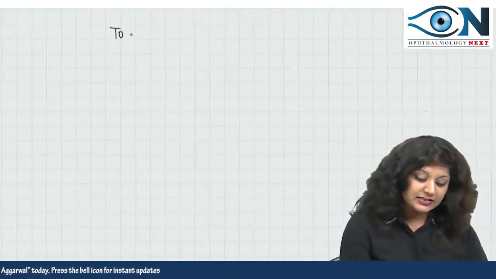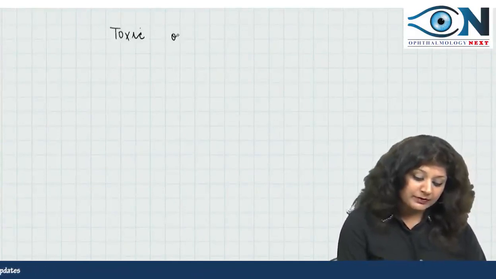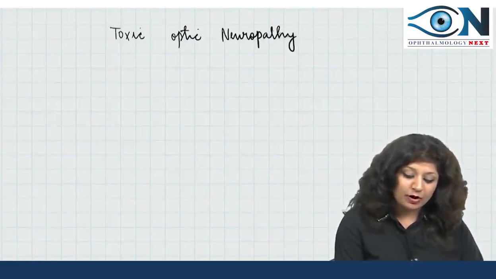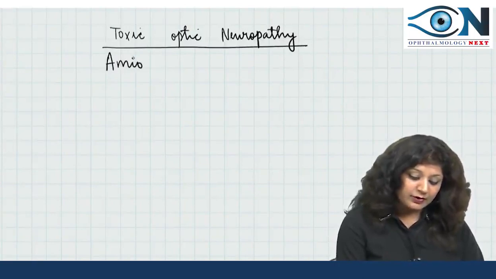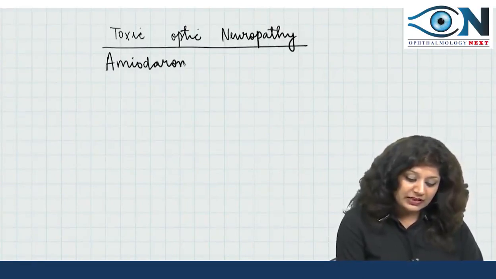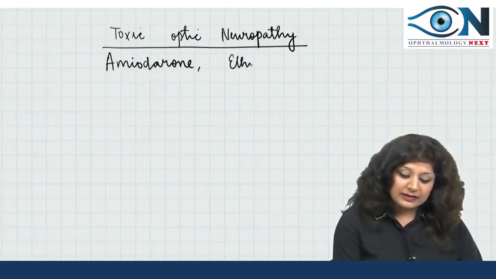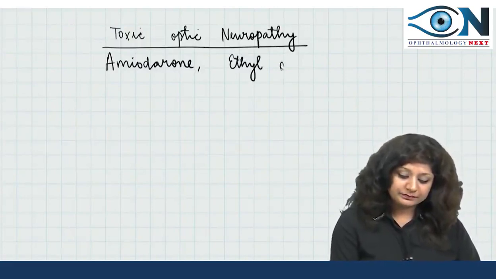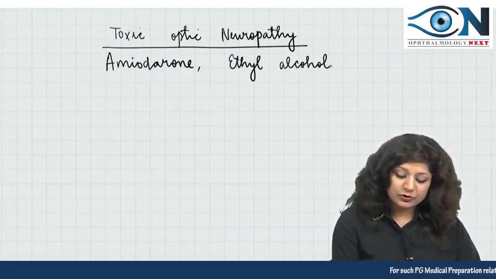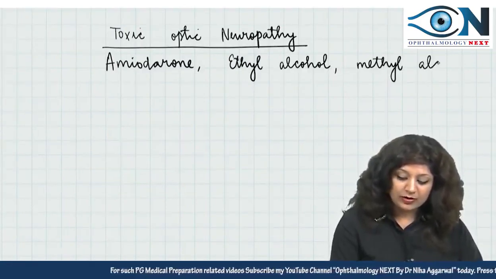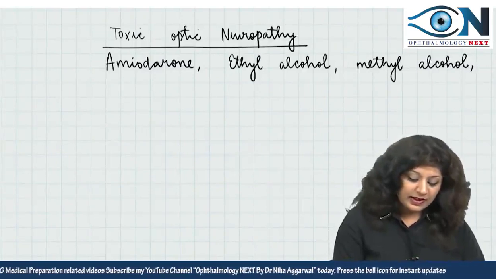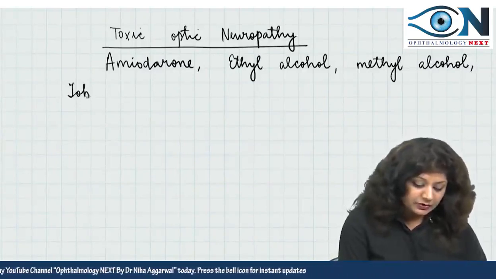This is called toxic optic neuropathy. The toxic optic neuropathy can be caused by a number of drugs. Like I said, amiodarone is one of them, but apart from this it can be caused by ethyl alcohol, then methyl alcohol. Then it is caused by tobacco.